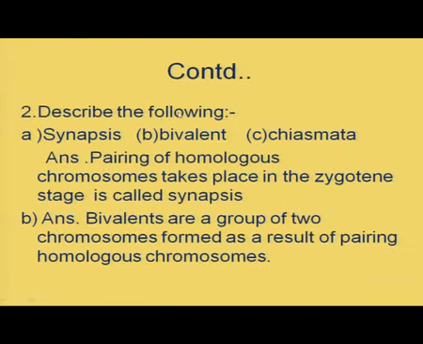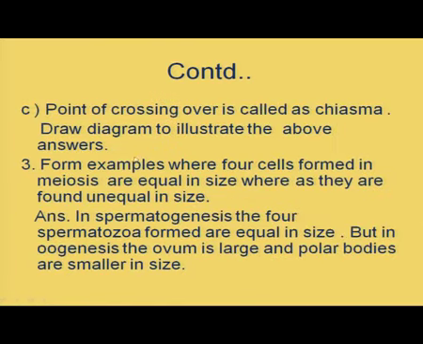Describe the following: synapsis, bivalent, chiasmata. Synapsis means pairing of homologous chromosomes that takes place during the zygote stage. Bivalent means a group of two chromosomes, such as maternal and paternal chromosomes, seen during the zygote stage as well as the Pachytene stage. Now, chiasma is the point of crossing over between the non-sister chromatids of homologous chromosomes.